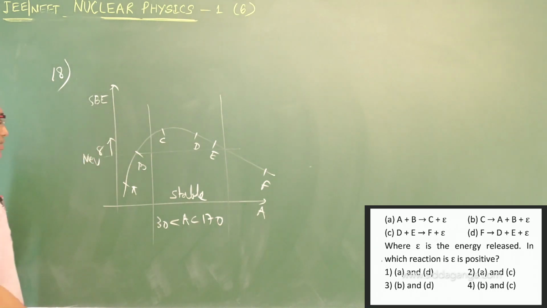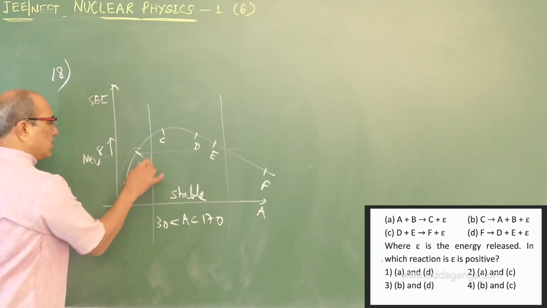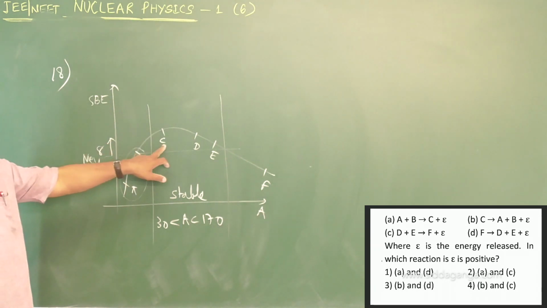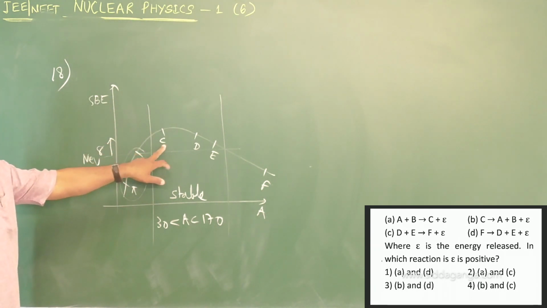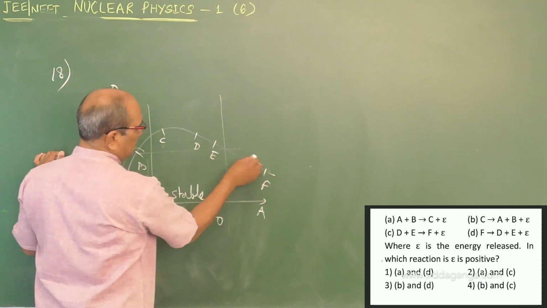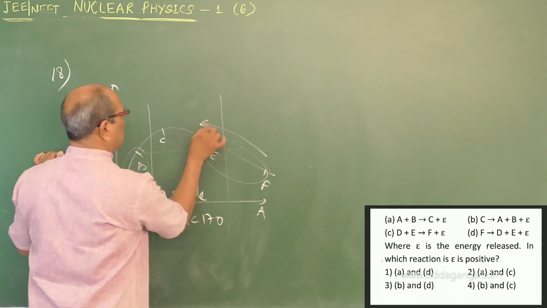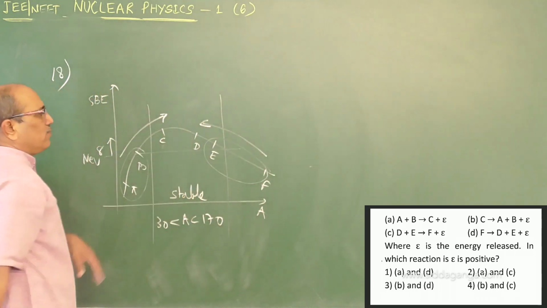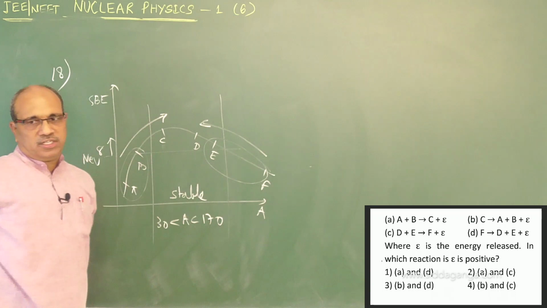In such cases, when these combine and form a heavier nucleus, the energy released will be positive. Or even in this case, if these combine and return to this position, it is positive. If you go in reverse, it becomes negative.